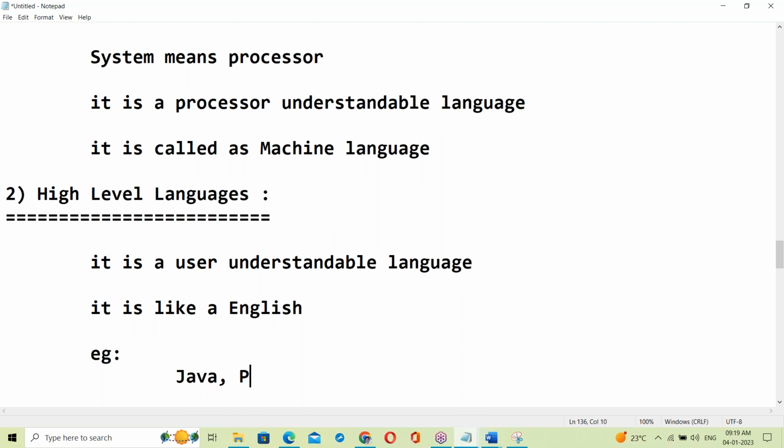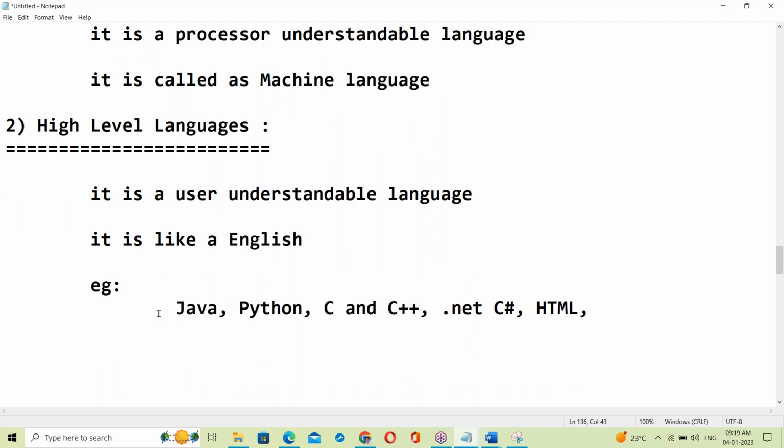Okay, next. Yes, Python is a high level language. Right? C and C++, high level language. Yes, .NET, C#, high level language. HTML too. Okay, like this, there are different languages. These all are high level languages. Now we are using high level languages: Java, Python, C, C++, .NET, and all these.